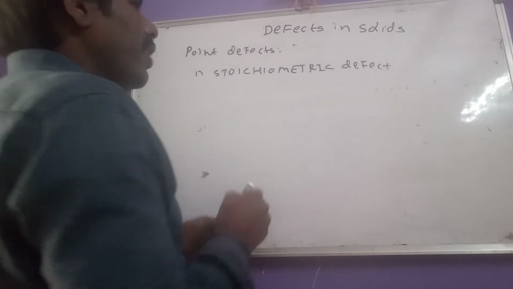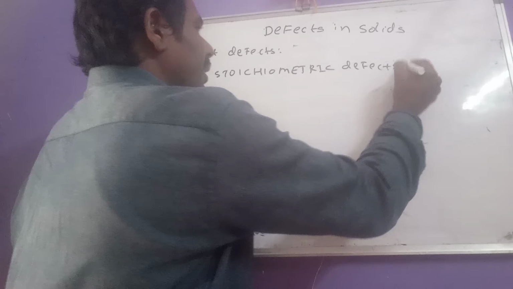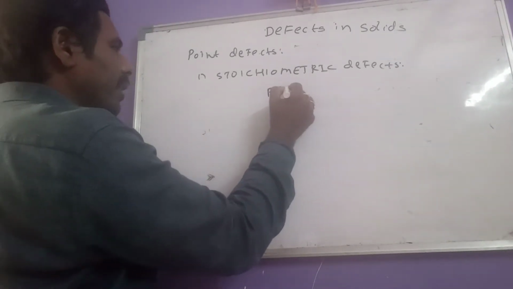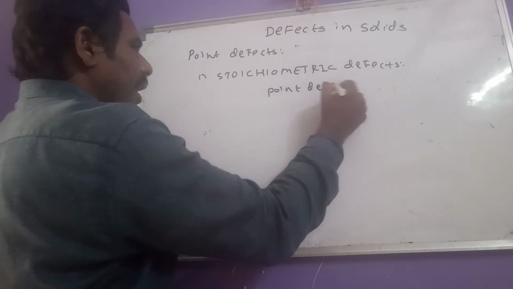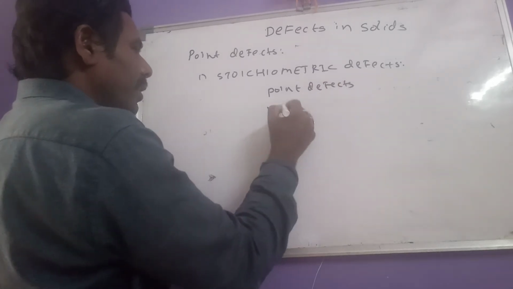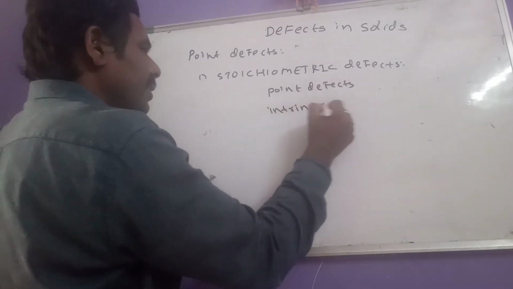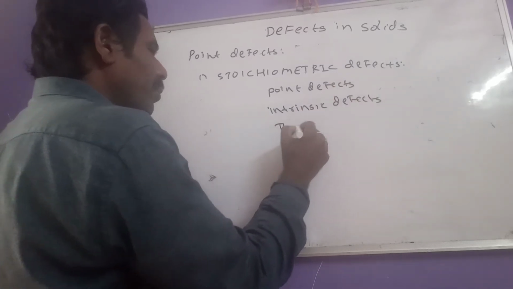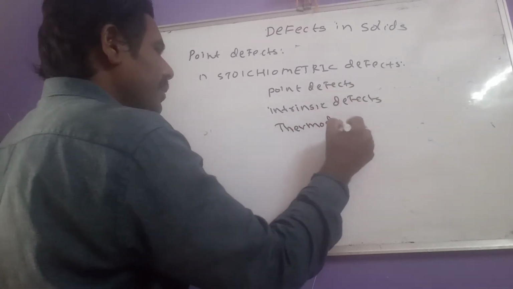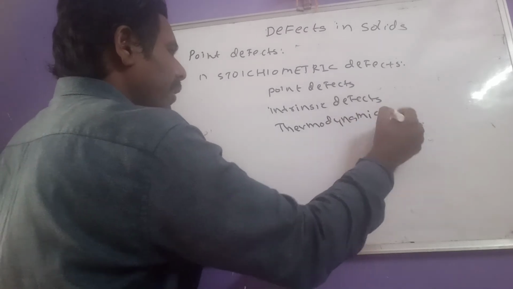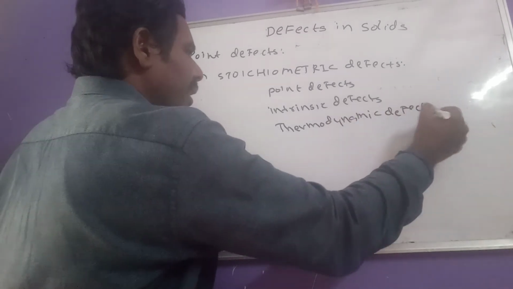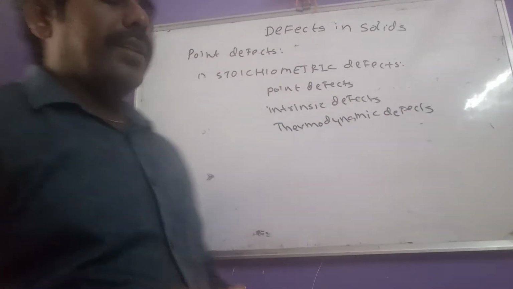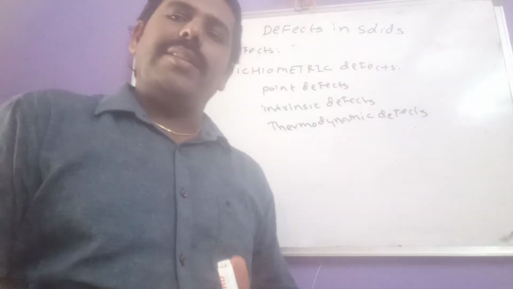Now let us see stoichiometric defects. What are stoichiometric defects? These come under point defects, and under intrinsic defects, and are also known as thermodynamic defects. Why do we call them thermodynamic defects? As temperature increases, these point defects also increase.